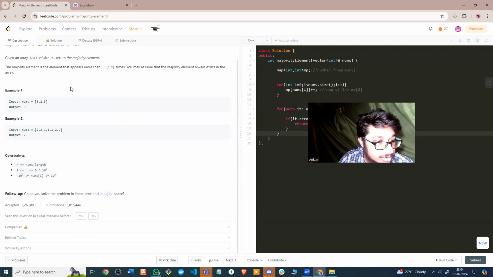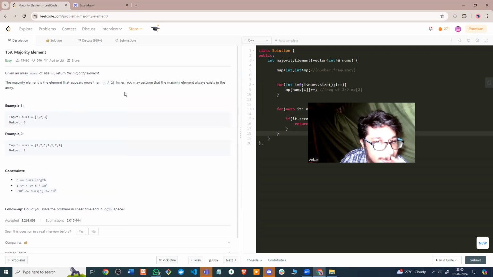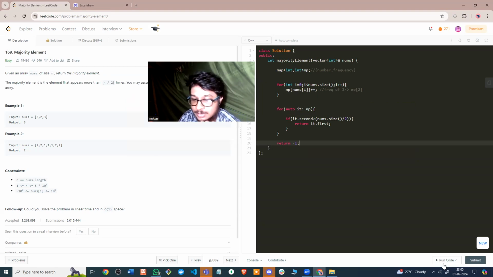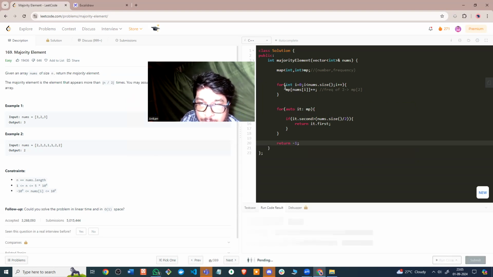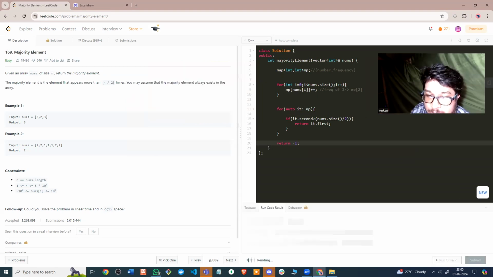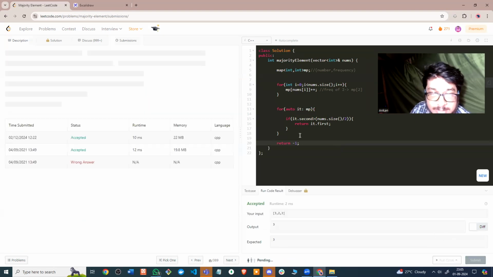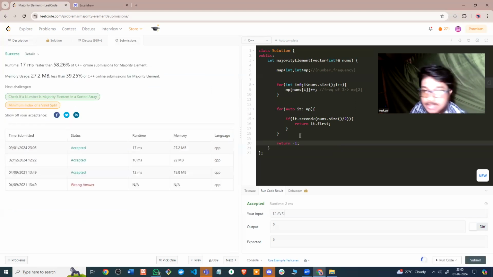If I read the question, you may assume that the majority element always exists. So maybe that won't come here, but in case it doesn't exist, maybe I can still keep a return minus 1 here, although this won't ever happen. So if I run the code, let me find out if we have any errors. Okay, we don't have any errors. If I submit this, okay, it's accepted. Wow.